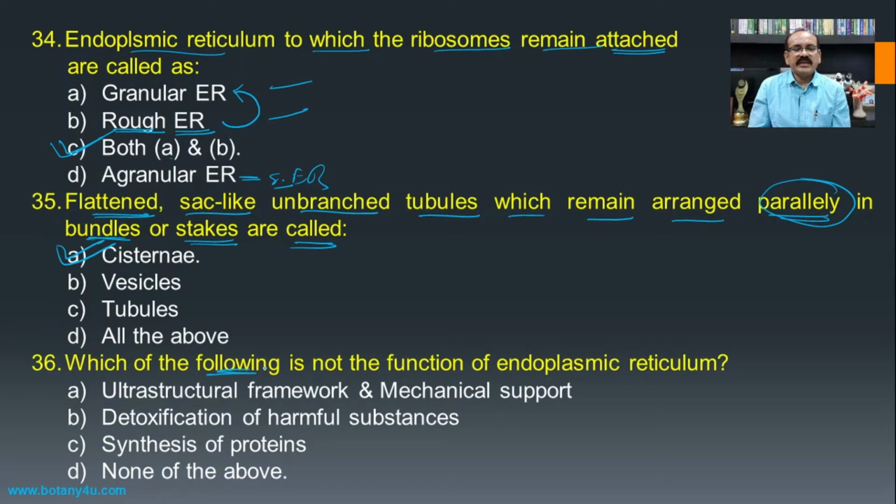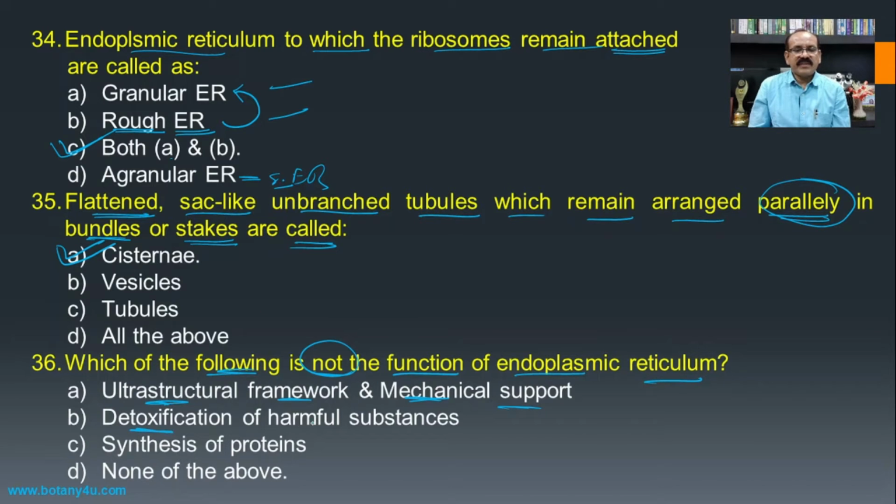Then which of the following is not the function of endoplasmic reticulum? Ultrastructural framework and mechanical support, as it is present inside the cell, running from the nuclear membrane to the plasma membrane.